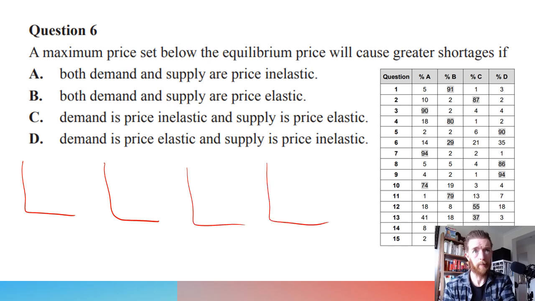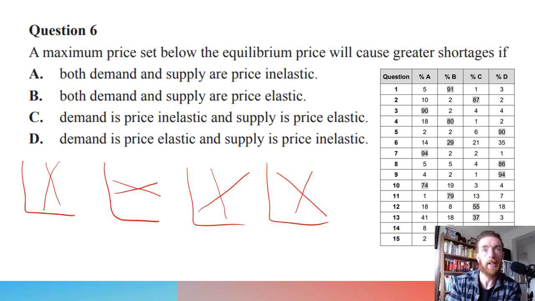So we've got options here. So both demand and supply are price inelastic. So we're going to have a graph that looks like this. Both are elastic. So we're going to have a graph that looks like this. Demand is inelastic. So demand goes down and supply is just normal. And then we have demand is normal and supply is inelastic.